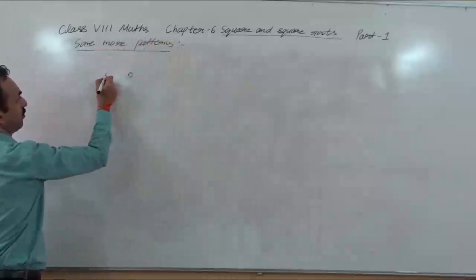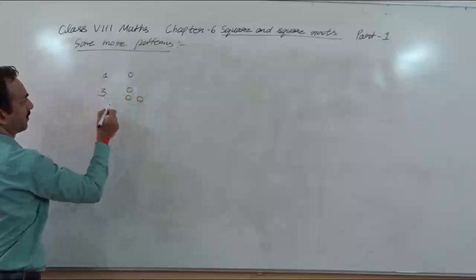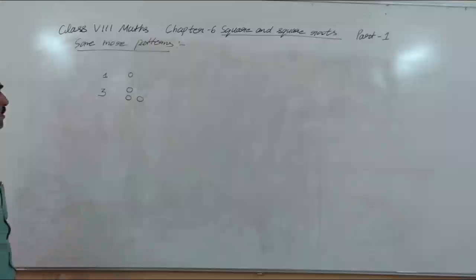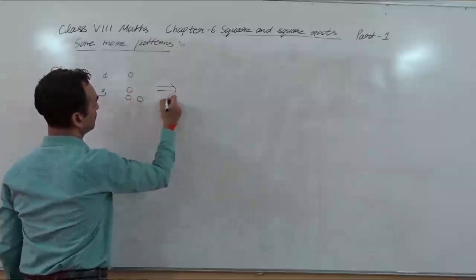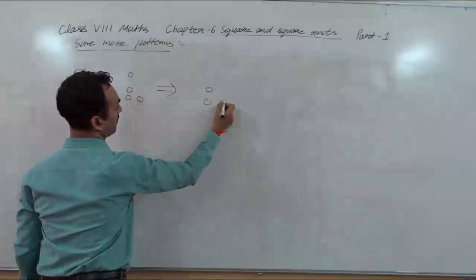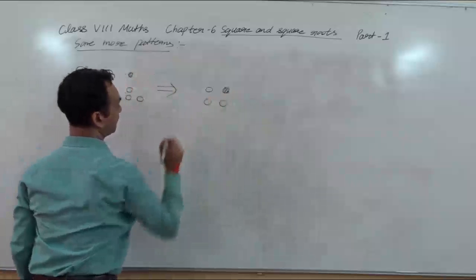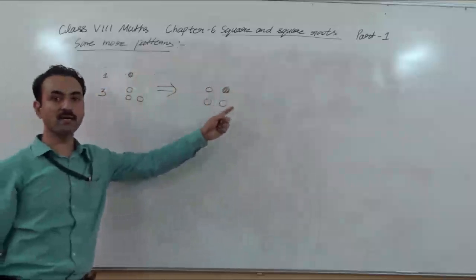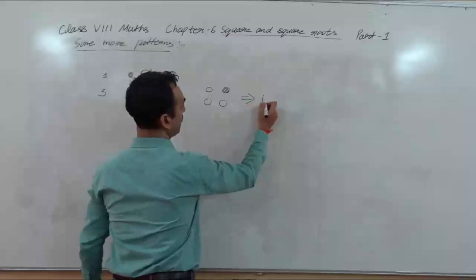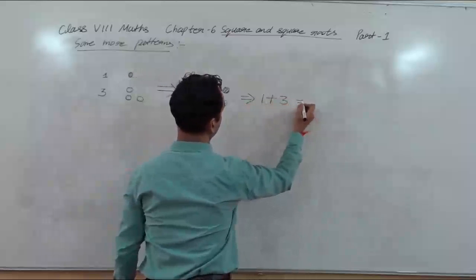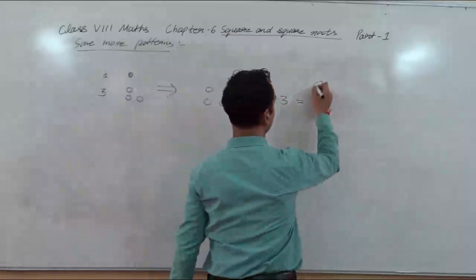This is 1 and this is 3. 1, 2, 3. If you join these two, then what you see here, suppose I am showing them from different angles, you can see this makes a square. So 1 plus 3 is 4. And you know 4 is a square number.